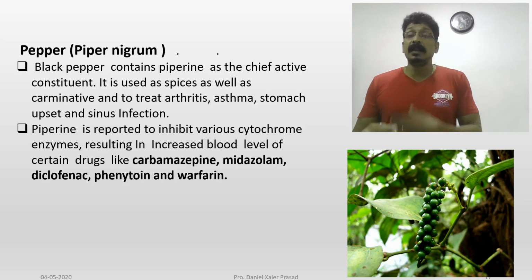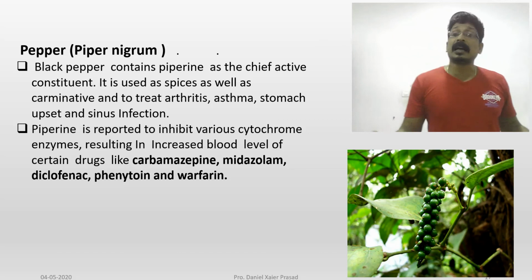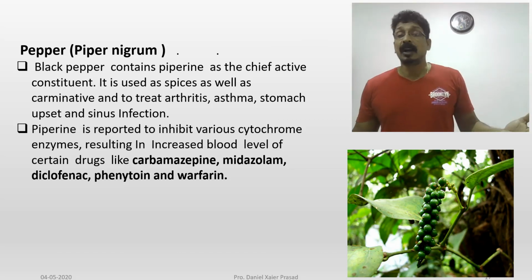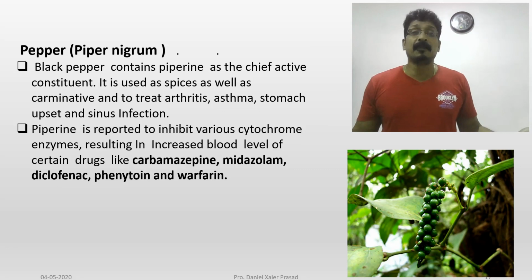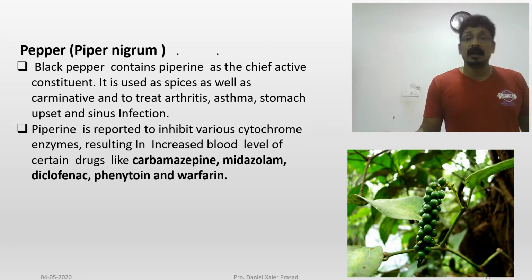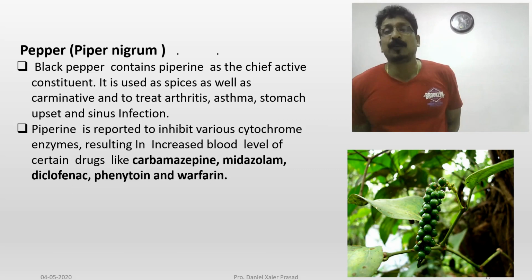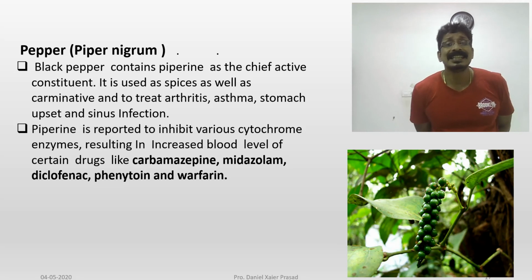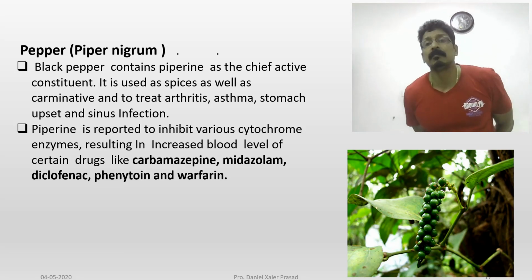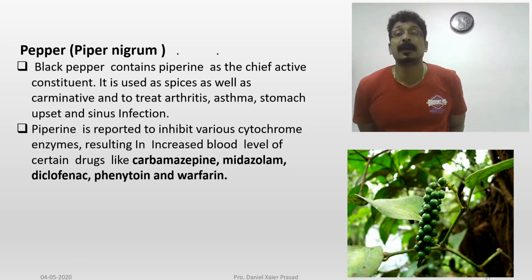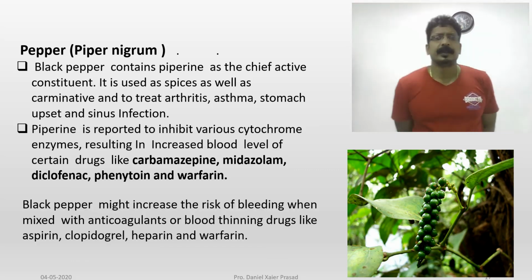Midazolam, it's an anti-anxiety drug. Diclofenac, which is very common, also comes under non-steroidal anti-inflammatory drugs. Phenytoin, an anti-convulsant drug, and warfarin, which is used as an anticoagulant drug. So what happens with all these drugs? They result in an increase of the blood level by means of inhibition taking place by pepper. So you should not take them along with pepper.